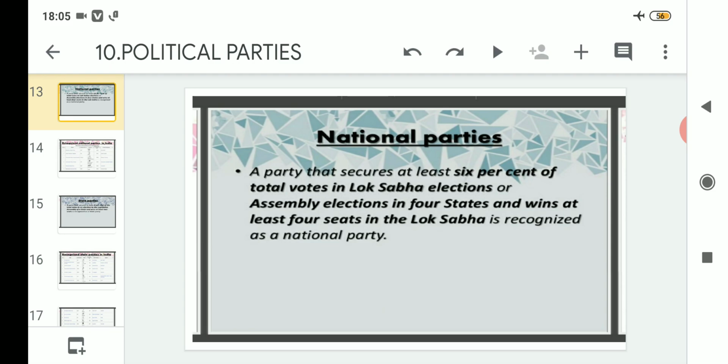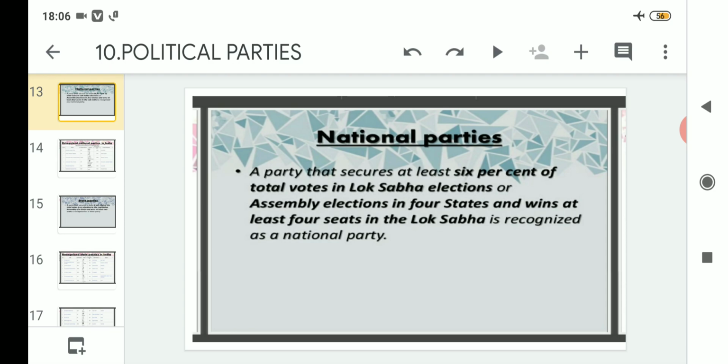And the second condition is that they should secure at least 6% in assembly elections in 4 states. That means they should win assembly elections in at least 4 states. And the third condition is that they should win at least 4 seats in the Lok Sabha. That means out of 543 seats, if they have won at least 4 seats, then that party may be termed a national party. So these three conditions are there according to which we can call a party a national party.